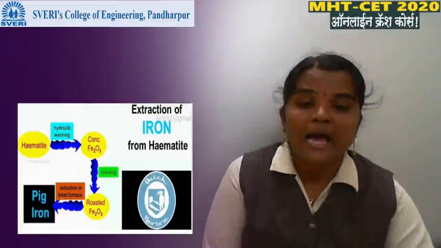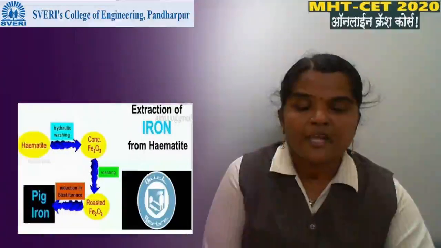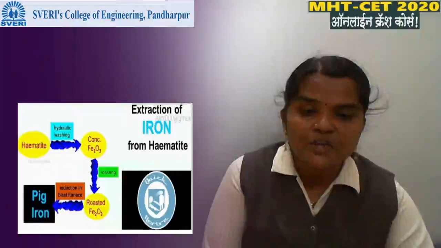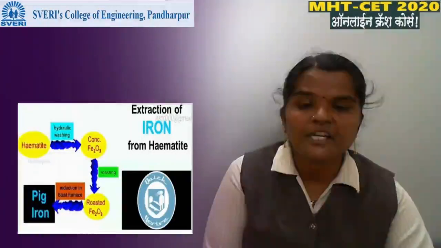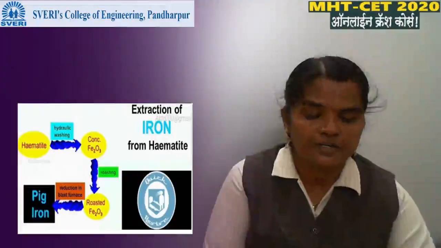When we use carbon as the reducing agent, the carbon reacts with the oxygen present in the Fe2O3 and we get only Fe. This is reduction.